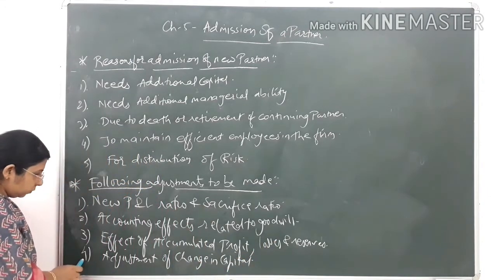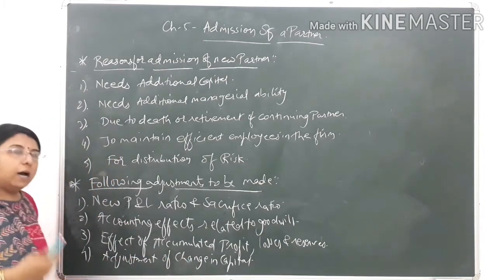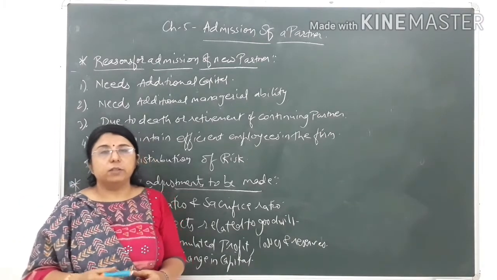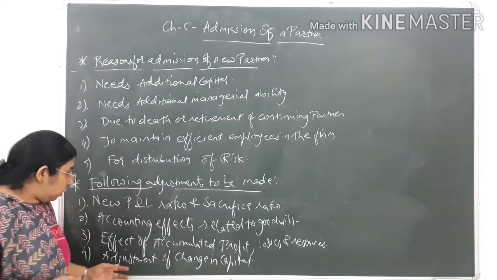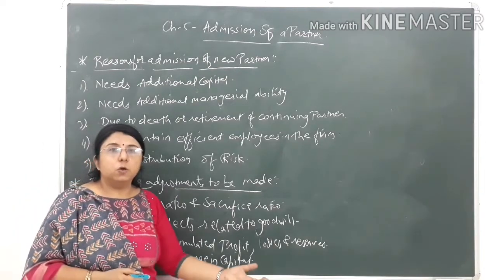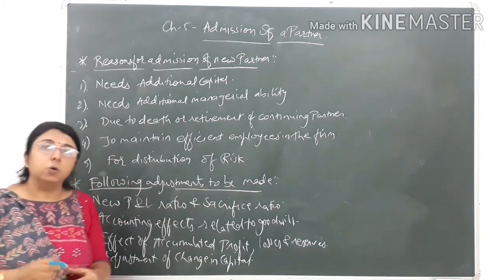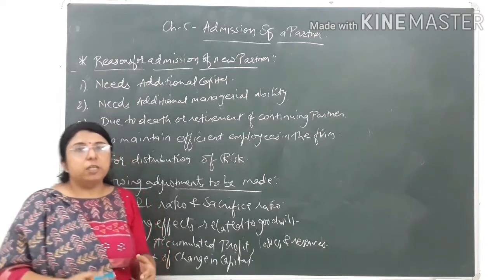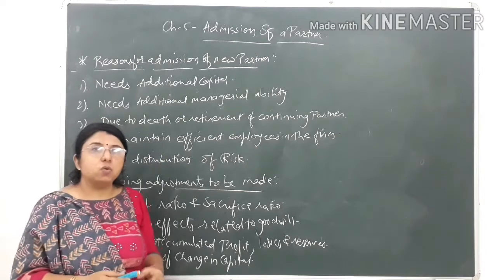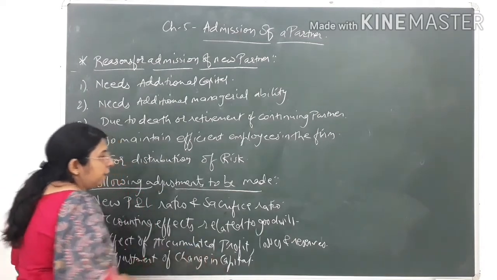The last point, the fourth point, is adjustment of change in capital. After the admission of the new partner, you have to prepare the new balance sheet. So you have to make a change in the capital, and the capital ratio will also come. The new partner will be bringing a certain amount of capital, and he will also be bringing goodwill into the firm. So there will be a change in the capital, due to which there will be a change in the balance sheet also. So we have to learn the last topic, that is adjustment of change in capital.